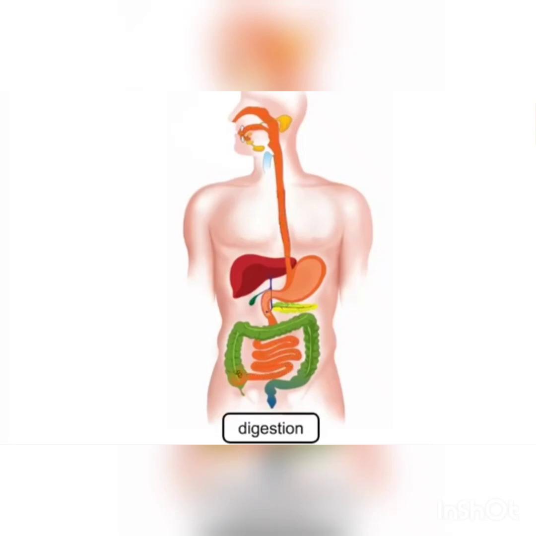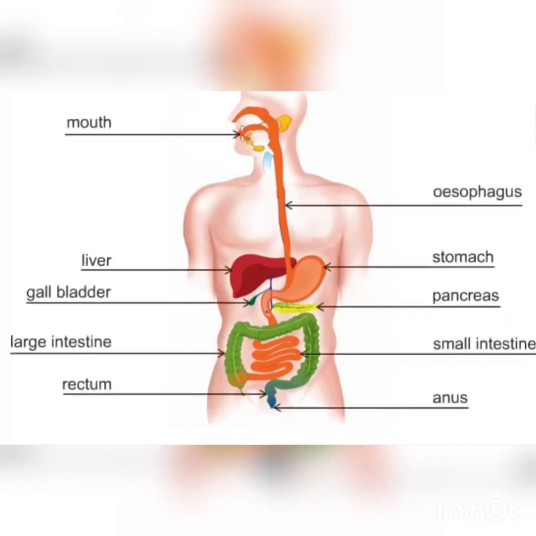Digestion involves the breakdown of food into smaller and smaller components until they can be absorbed and assimilated into the body. There are many organs involved in the process of digestion. There is a lot of activity that takes place in every organ. Here the picture shows the different organs involved in the process of digestion.